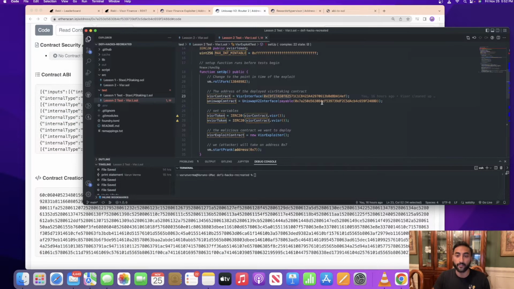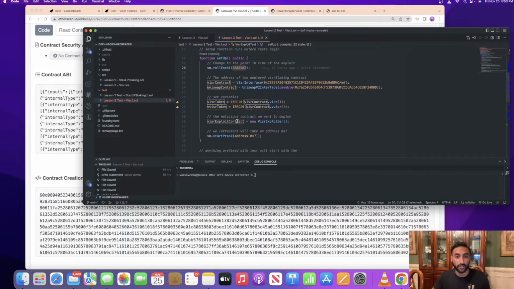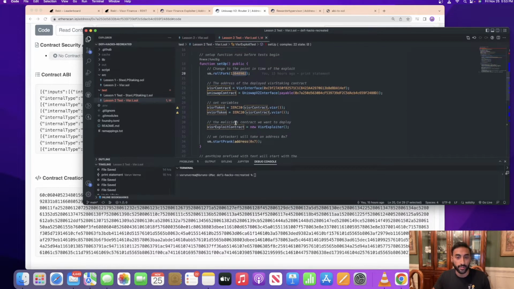So we've copied and pasted that as well. So now we can interact with both of these contracts. And if you recall from the last video, we set the block number at which this contract got exploited in the run command itself. But we can actually do that within Foundry itself using a VM cheat code called roll fork. So this is going to set the Ethereum chain back to this exact block number, and it's a little easier to do it this way. So we're going to be doing it like that.